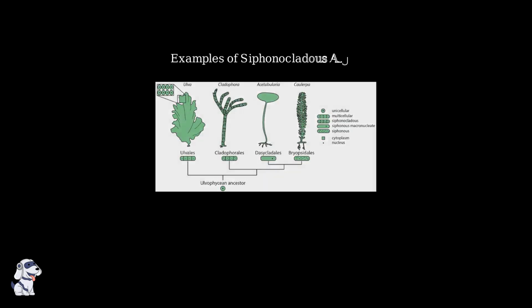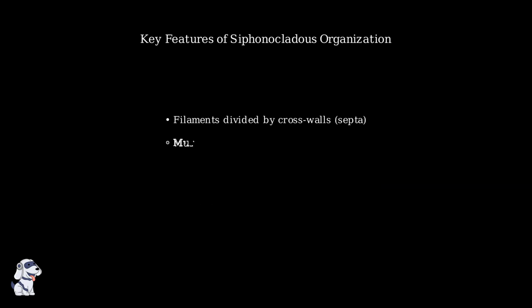Here we can see examples of different algal organizations. Siphonocladus algae, like Cladophora, represent an evolutionary advancement that combines the benefits of filamentous growth with enhanced cellular organization through compartmentalization. To summarize, Siphonocladus organization is characterized by four key features.